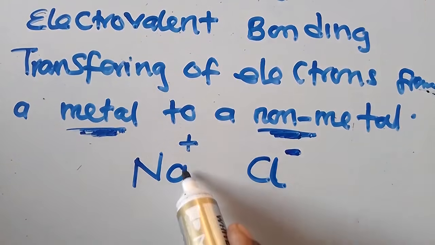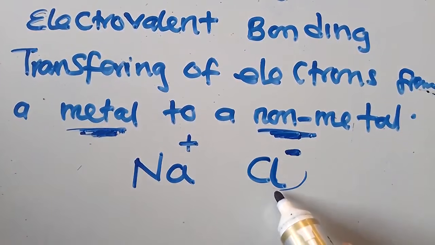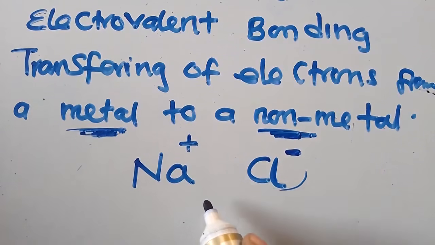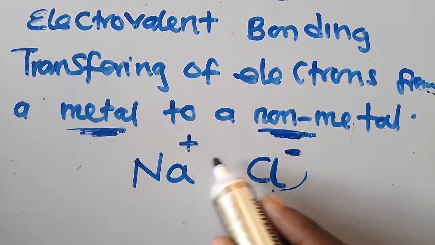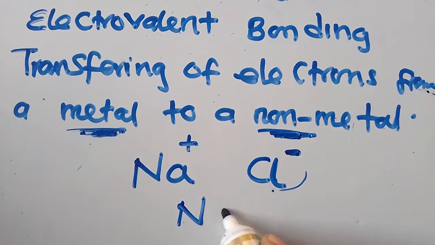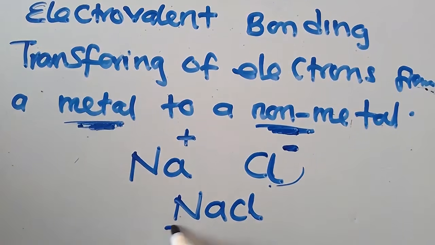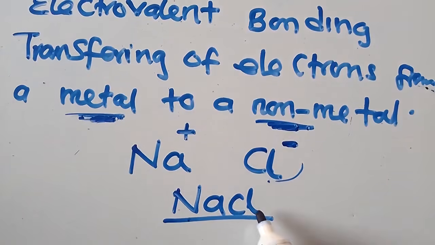So metals have positive charges, non-metals have negative charges. When these two combine, we get the valences 1, 1, and we form sodium chloride. This is a bond between a metal and a non-metal.